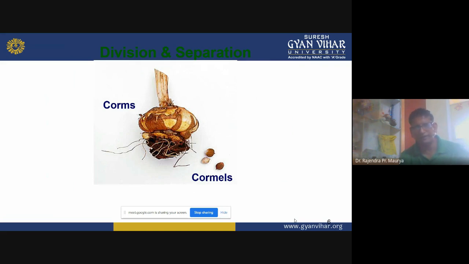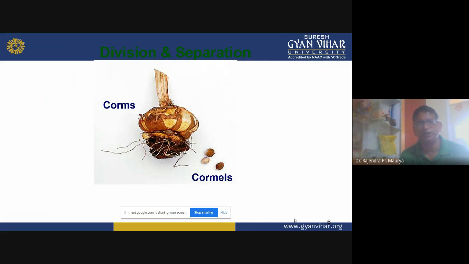And these cormels also we can use as a propagating material, but their size is very small, so they are not mature enough to produce cut flowers. So what we can do, these cormels we can plant in the soil. These cormels will germinate, sprout, or produce the shoot portion.